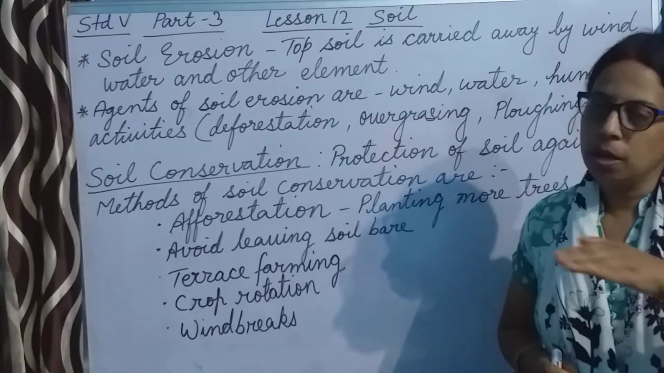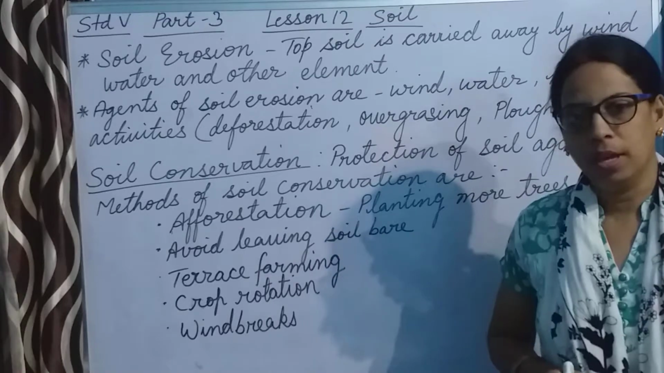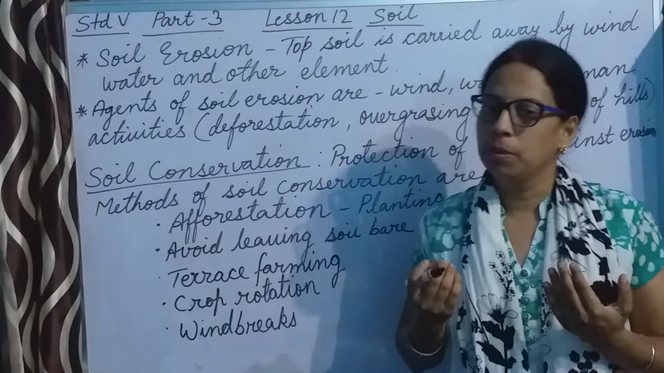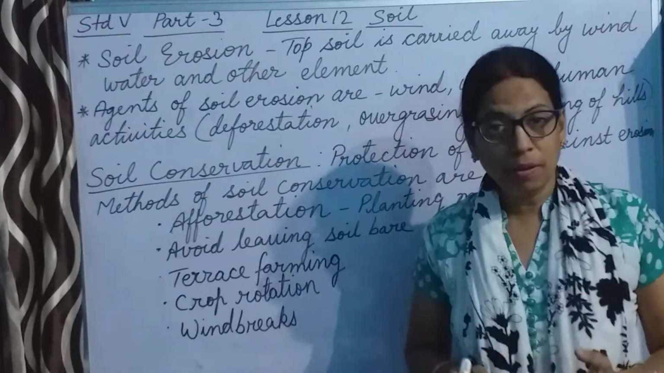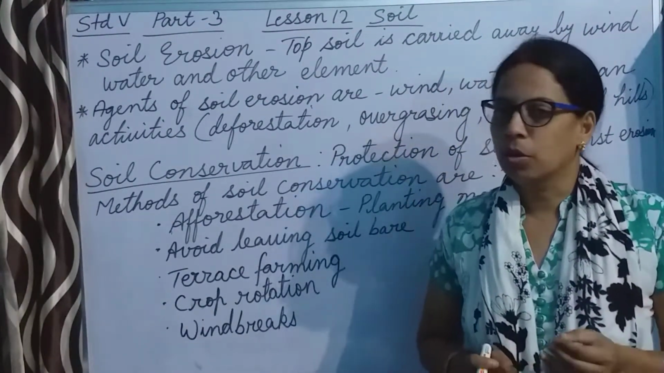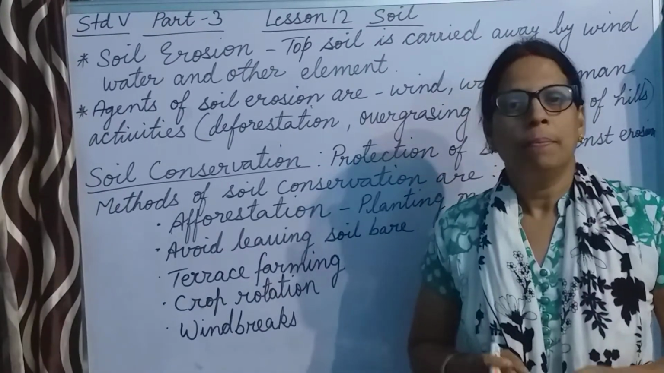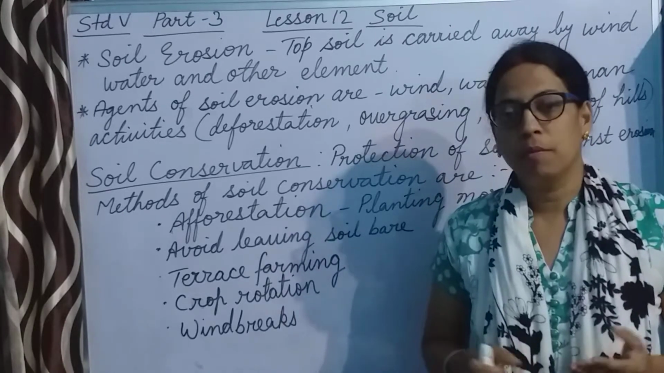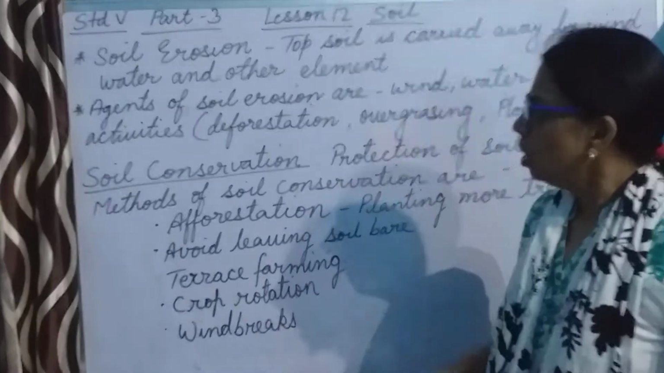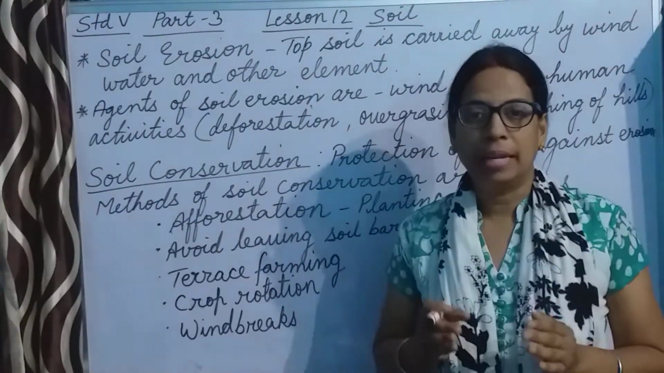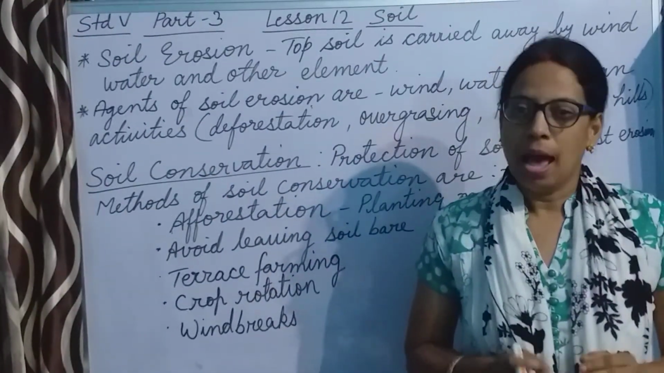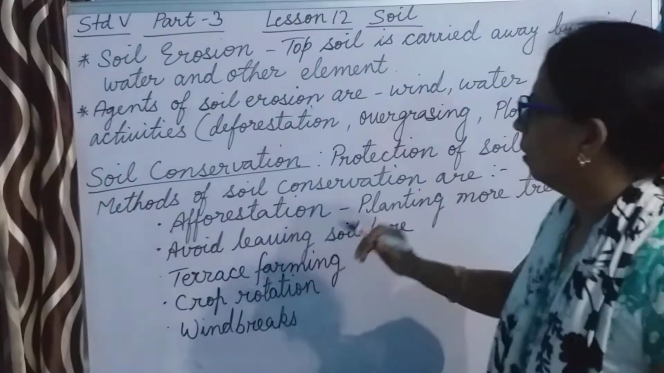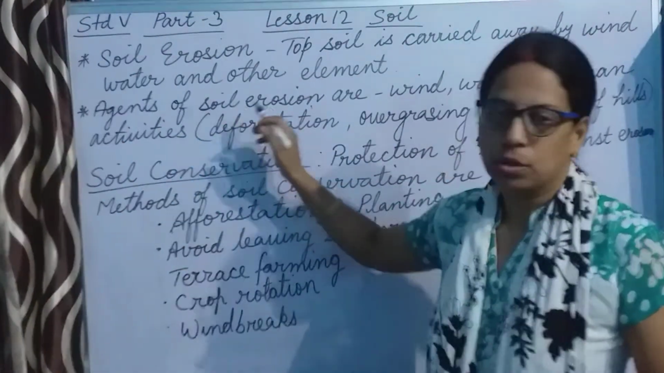Of course, when the top layer of soil is washed away, the fertility of the soil is removed, and when there is no fertility, the soil is infertile. Then the crops will not grow properly, the yield of the crop will be less, and farmers will suffer. From where will we get the food? So it is very necessary that we maintain the fertility of the soil and don't let the soil get eroded. So here we see, what are the agents of soil erosion?